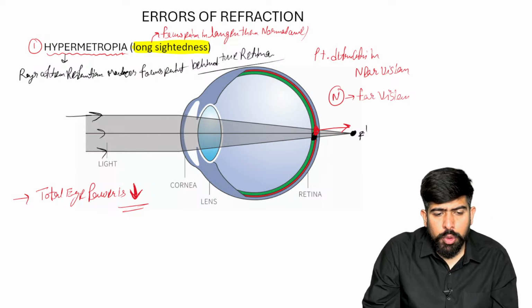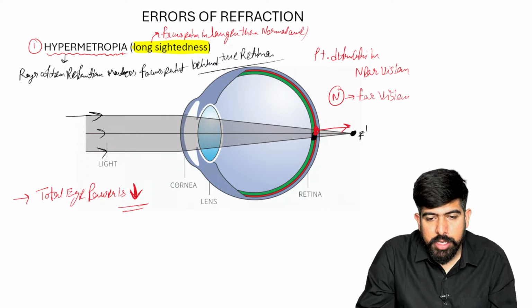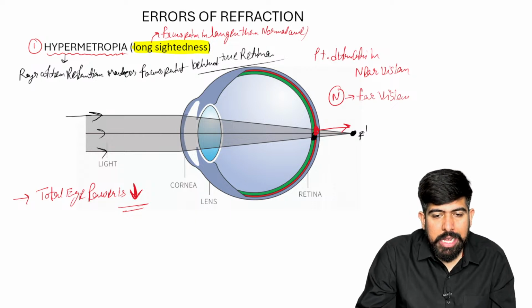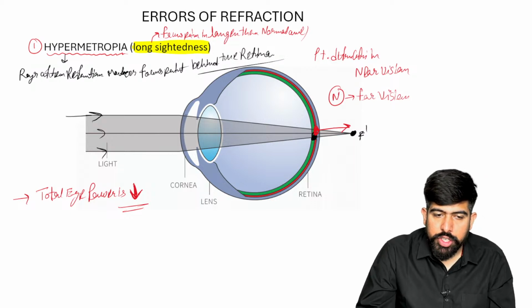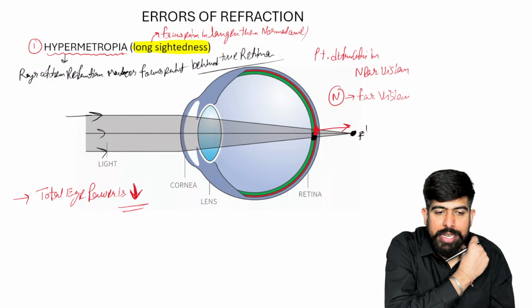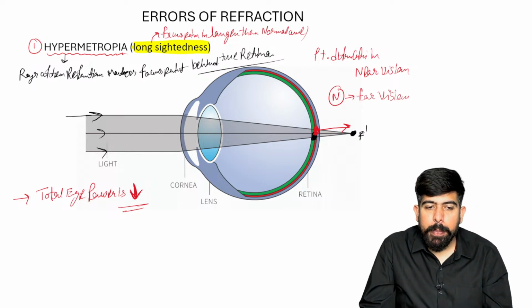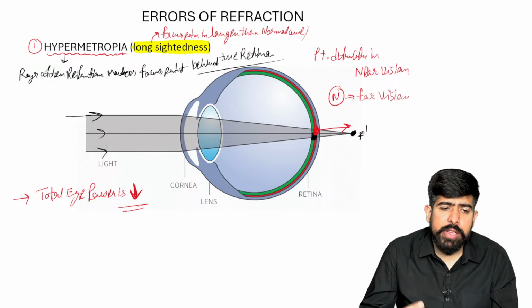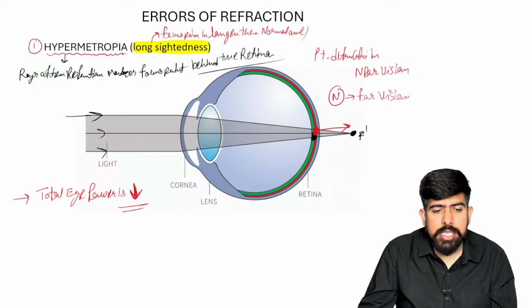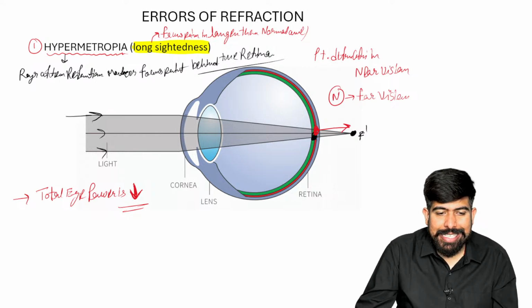Now, we have to do the treatment of this patient. So for the treatment, we can do the surgery, or we can give contact lenses, or eyeglasses. For this, we're going to use convex lenses, right?